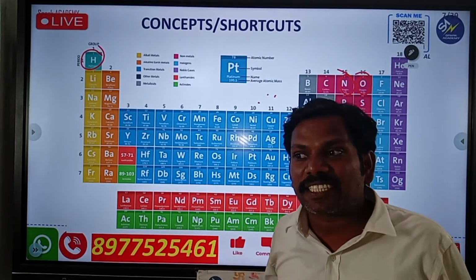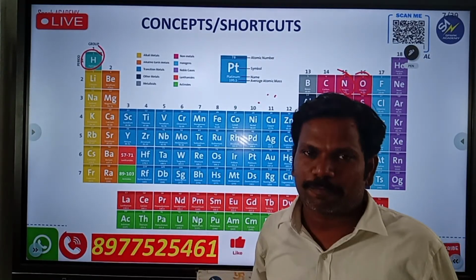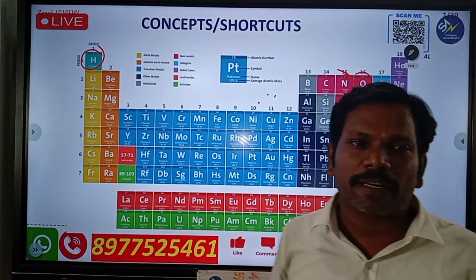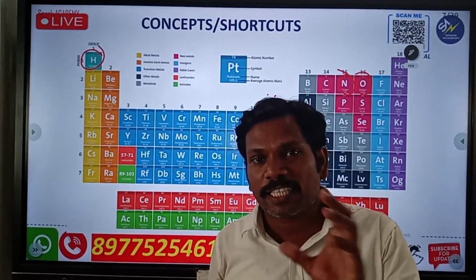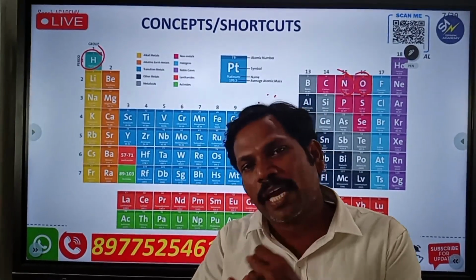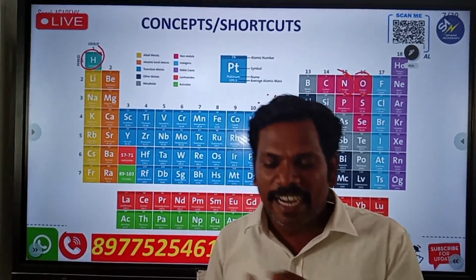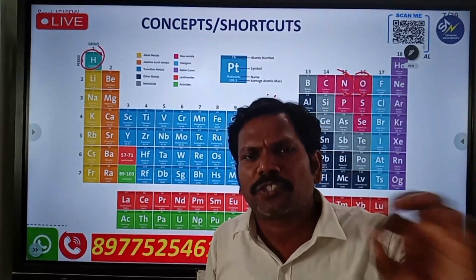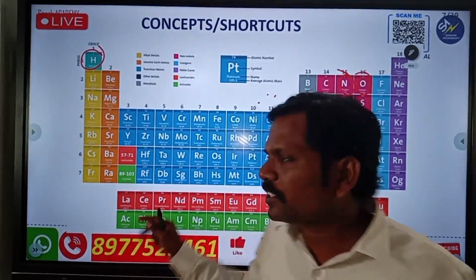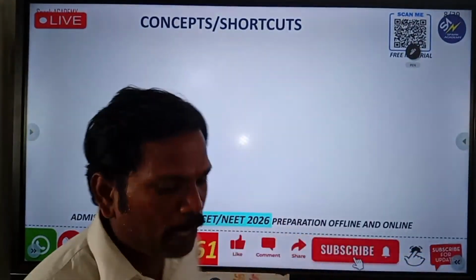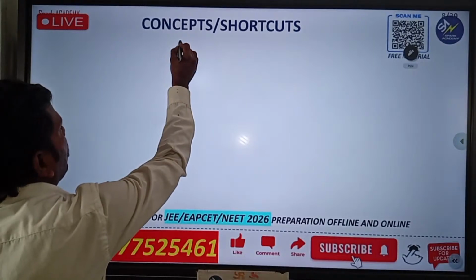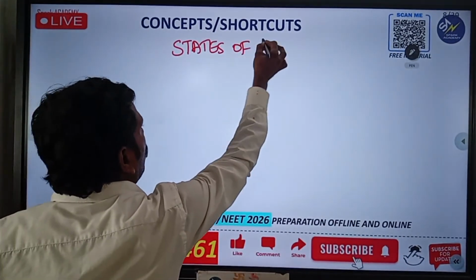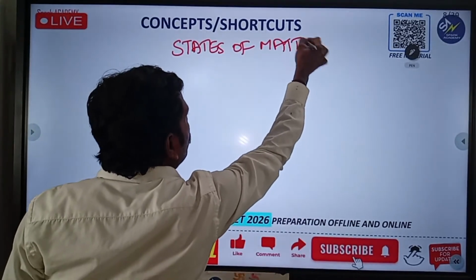By these gases, how the gases are moving, how the gases are behaving. Sir, you are telling that states of matter is three types, then why are you discussing about it? See, solids have a separate solid state, and for liquids, the liquid state is solutions. But for the special case of gases, this is the chapter we are discussing. That is the name: states of matter, or the gaseous state. Let's enter into the lesson now.